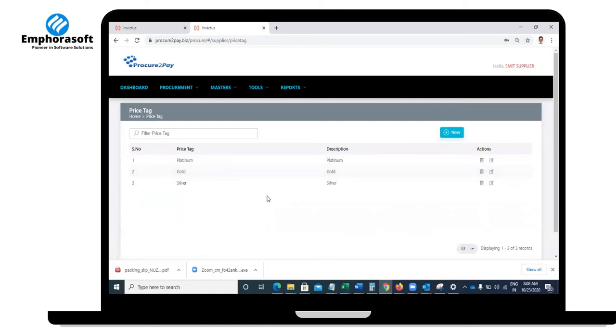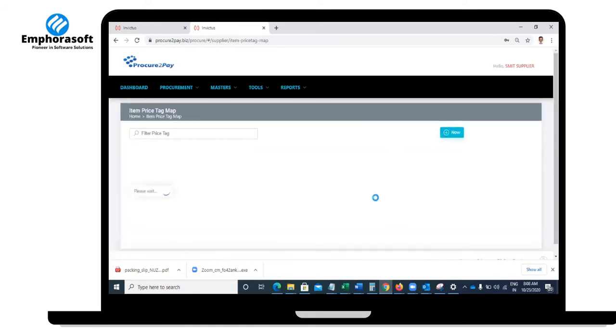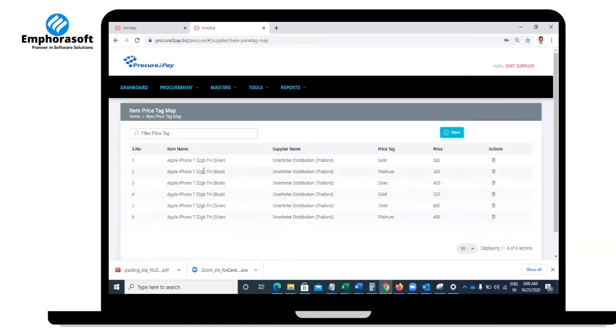You can configure all your price tags, like platinum, gold, silver, and everything, right? Once you configure a price tag, then go ahead and set up the prices for each item. For example, Apple iPhone gold $500, platinum $300, silver $400, like that, platinum, gold, and silver, right? Like this, you can give various prices for the same item. Platinum price is different, silver price is different, and gold price is different.